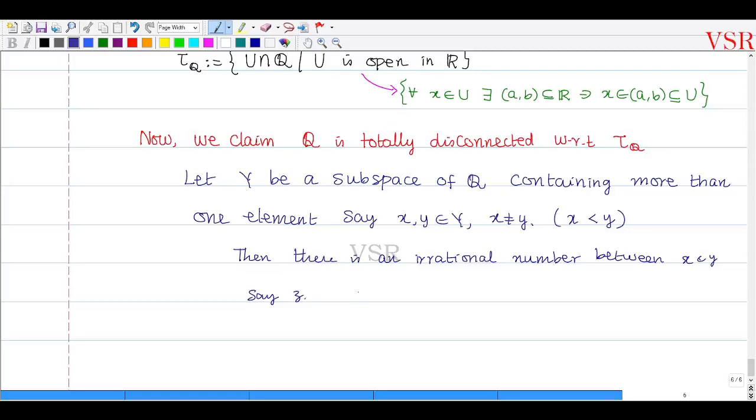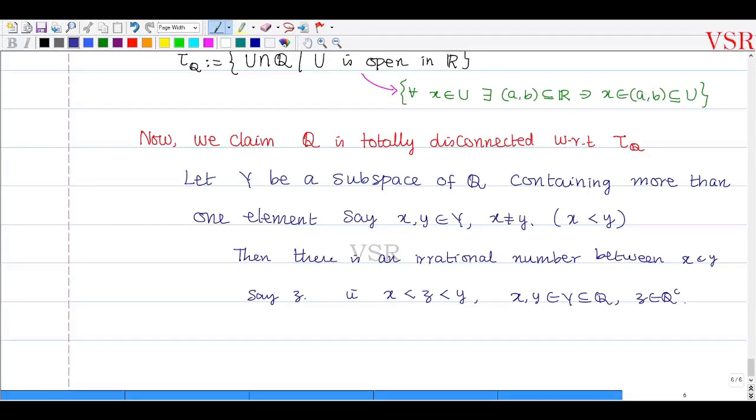That is, between x and y there will be my z. Okay, with x comma y belongs to Y and Y is a subset of Q, these are rational numbers, and z belongs to Q complement. That is an irrational number.